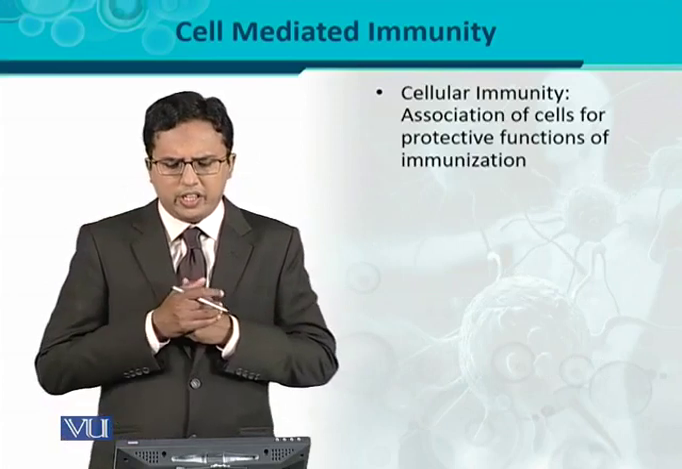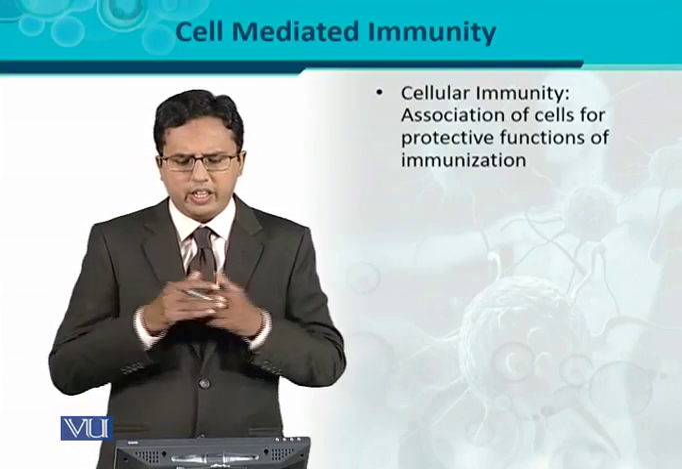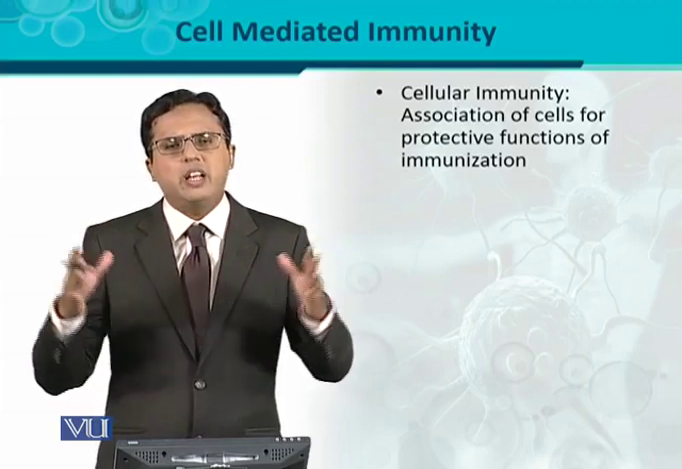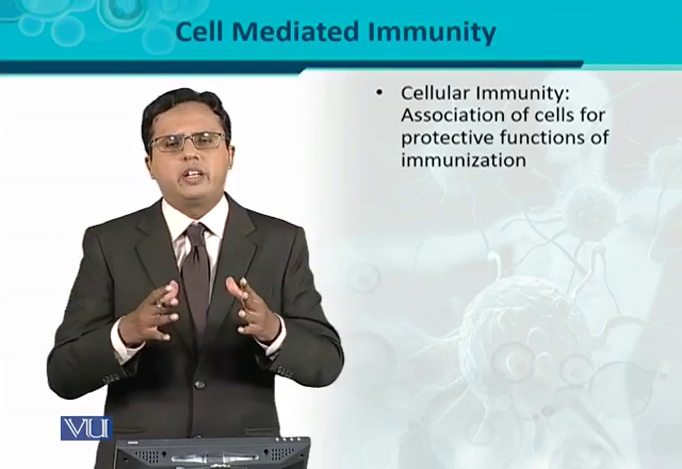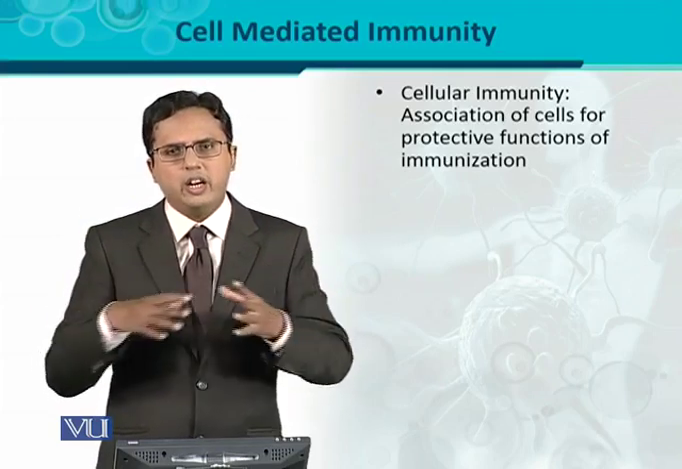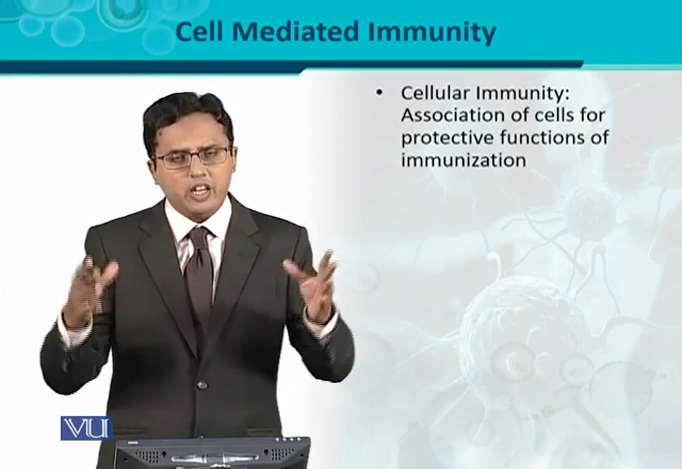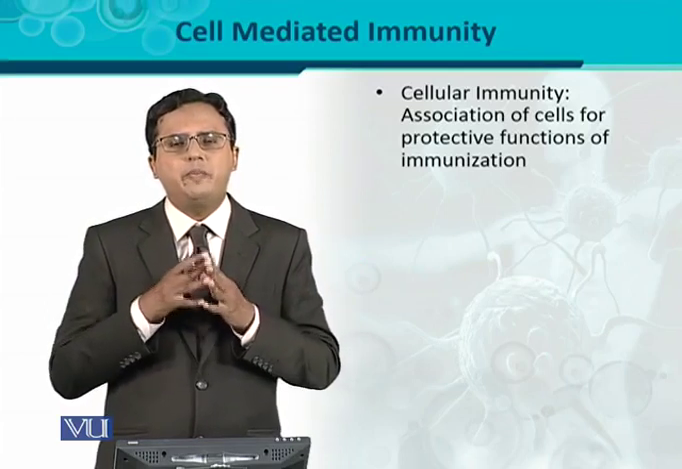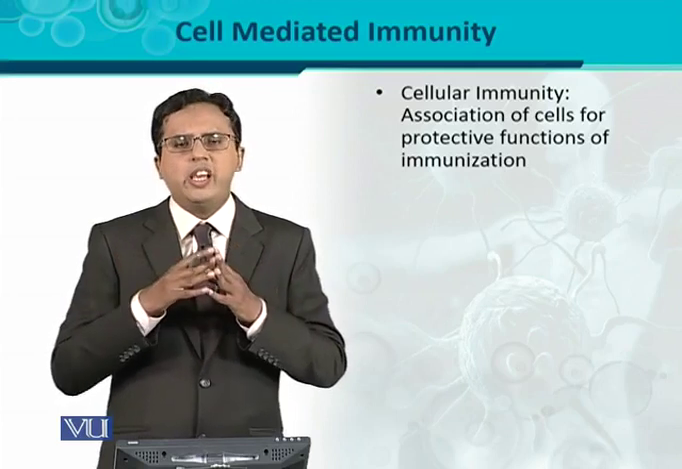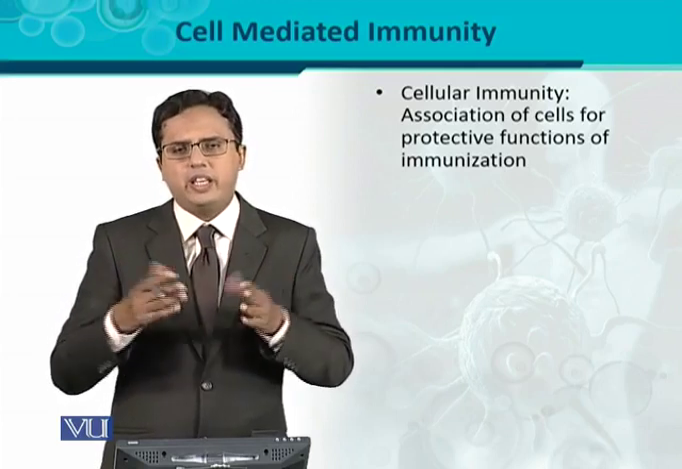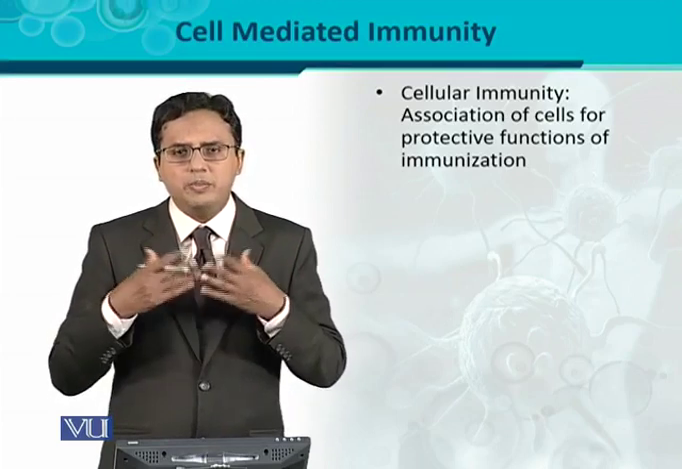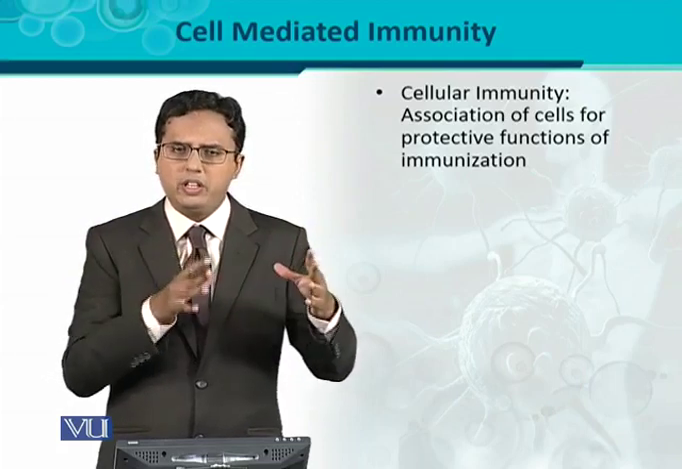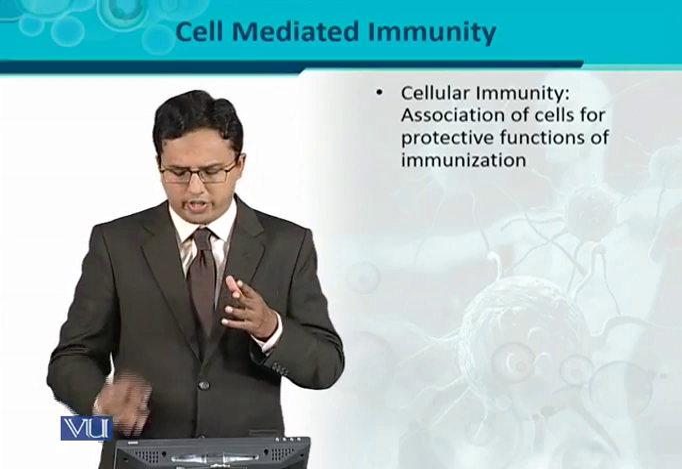Okay, in cell-mediated immunity or cellular immunity, there is an association of the cells for the protective function of immunization. That means the cells are going to associate with one another. अब वो cells कौन से हैं? Immune cells हैं. There are so many different kinds of immune cells. They are communicating and associated in such a way that they can provide the protective function, meaning immunization, that they can provide immunity against the pathogen, a defense mechanism. That's why it is necessary that in cellular immunity the association between the cells, meaning the communication, is very important.